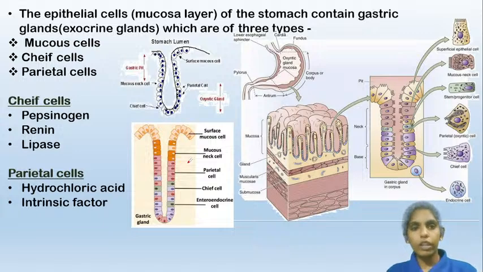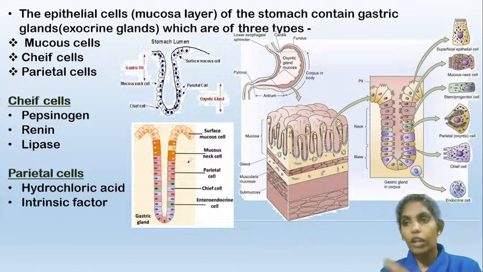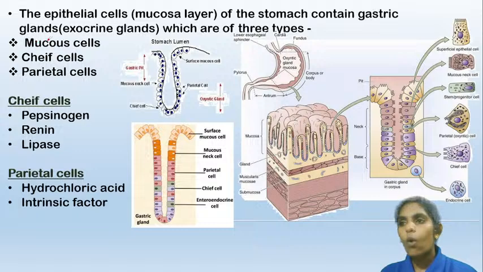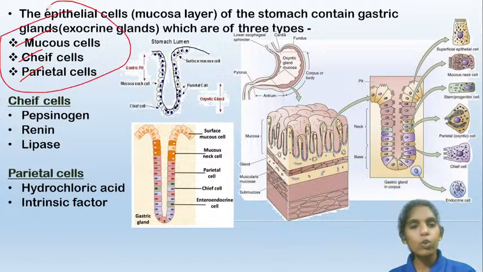Now the innermost lining of the stomach is the mucosal layer, and this mucosal layer contains different types of cells. The HCl and different enzymes are released into the stomach because of these different cells present in the mucosal layer of the stomach lining. And what are those cells? The mucus cells, chief cells, and parietal cells. These are all exocrine cells, exocrine glands. They release certain fluids and enzymes.